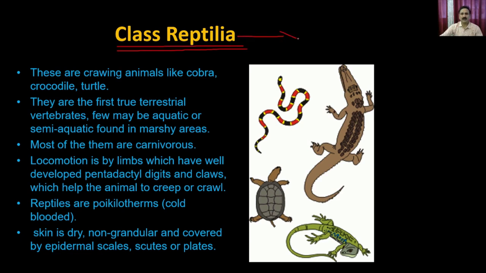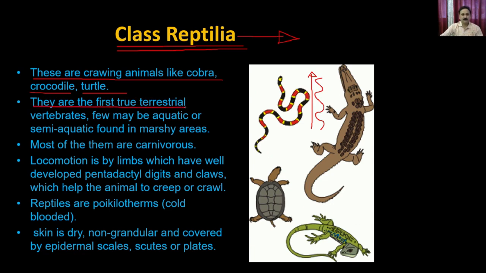The class Reptilia is the animals which slide onto the land, right? They are terrestrial animals, and they crawl onto the surface. So these are the crawling animals like cobra, crocodile, and turtle. You see here, right? All the animals are crawling, and they don't move in a straight direction. They move in a zigzag manner, right? Whether it is a crocodile, or a snake or turtle, or even the lizards also.